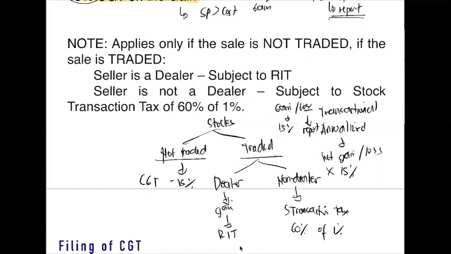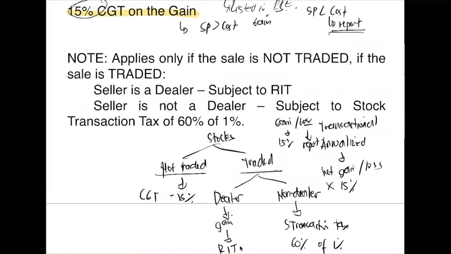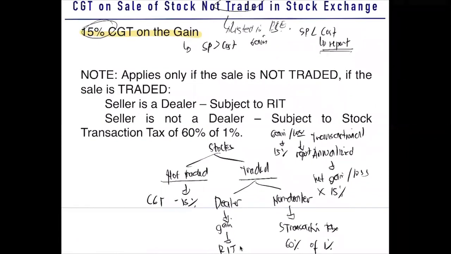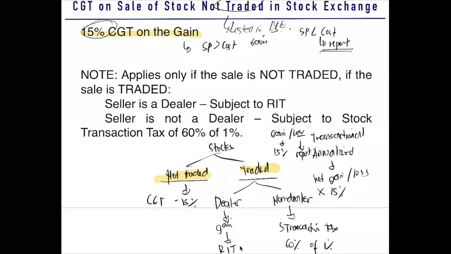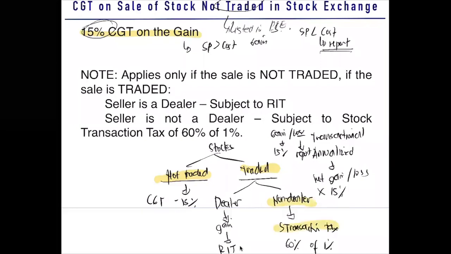So what do we need to look into in our problems if ever we are confronted with stock? You look whether it is traded or not traded. If not traded, CGT yan. If it is traded, look whether it is dealer or non-dealer. Pag non-dealer, it is stock transaction tax. Okay? So just make use of whether it is really a stock traded or non-traded.